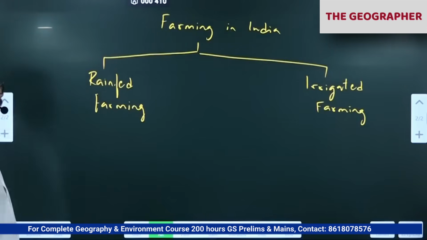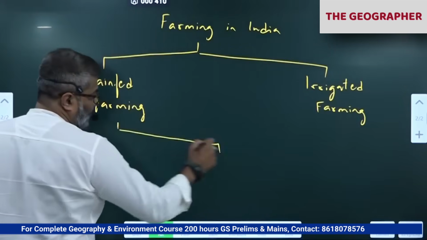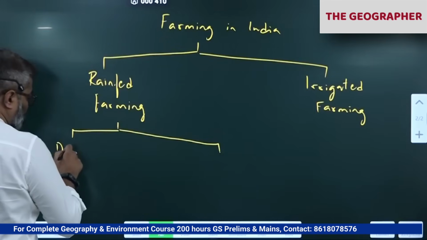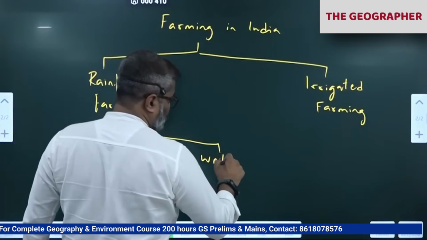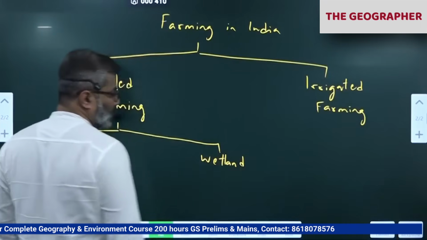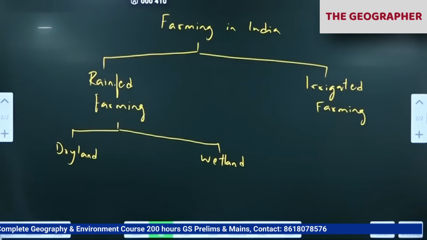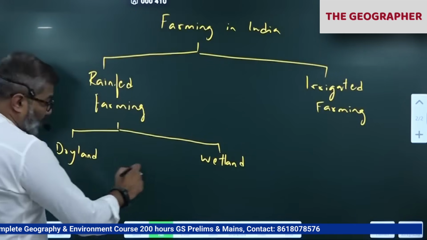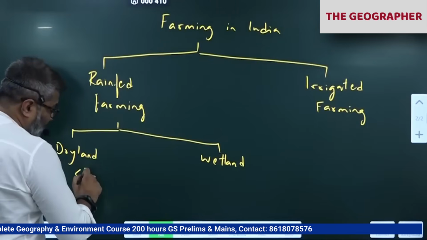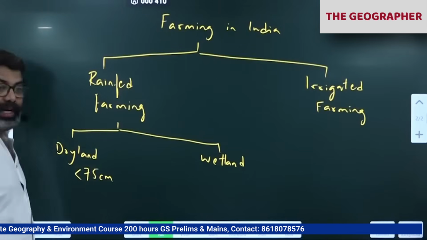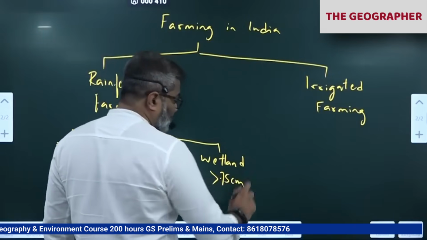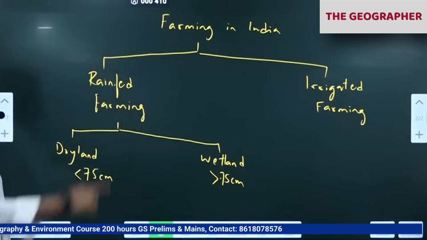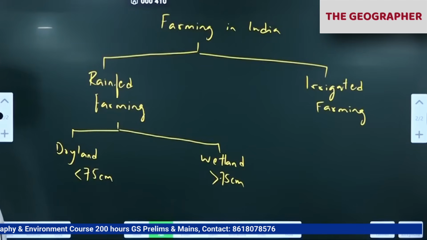Okay. In rain-fed we have two types. Wetland, dryland. Dryland and wetland. Dryland and wetland come under this rain-fed category. All those places which receive less than 75 centimeter rainfall are dryland, more than 75 centimeter rainfall, wetland. The 75 criterion is correct. Okay, only the classification you have to write. Rain-fed we have two types: dryland, wetland.